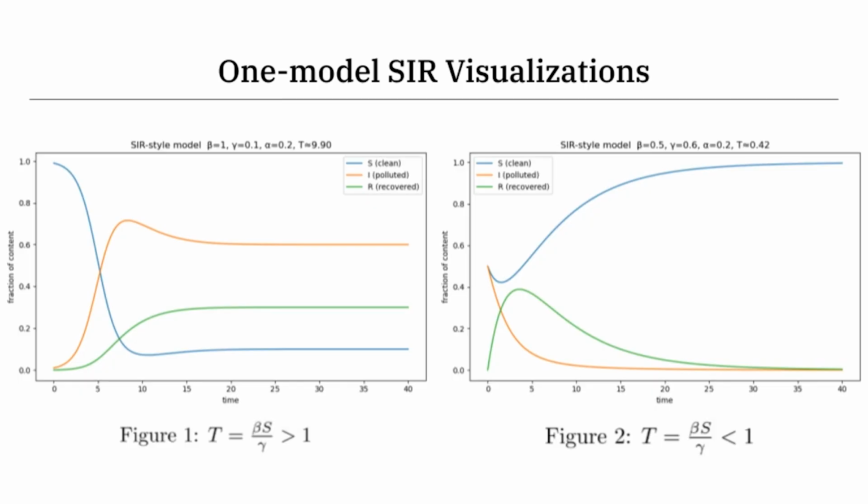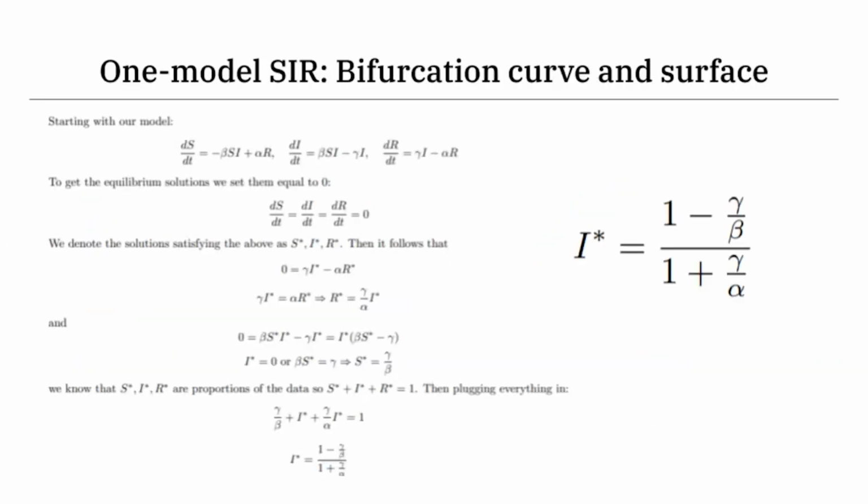We do this purely to emphasize the effects of these constants and to see some drastic change in the model due to human intervention. Since our constants are unknown in the real world, we want to be able to explore the behavior of our model as the constants change. To do this, let's first plot a graph of I star versus a function of beta. I star is the long-term polluted equilibrium, and we want to see how that changes with respect to beta.